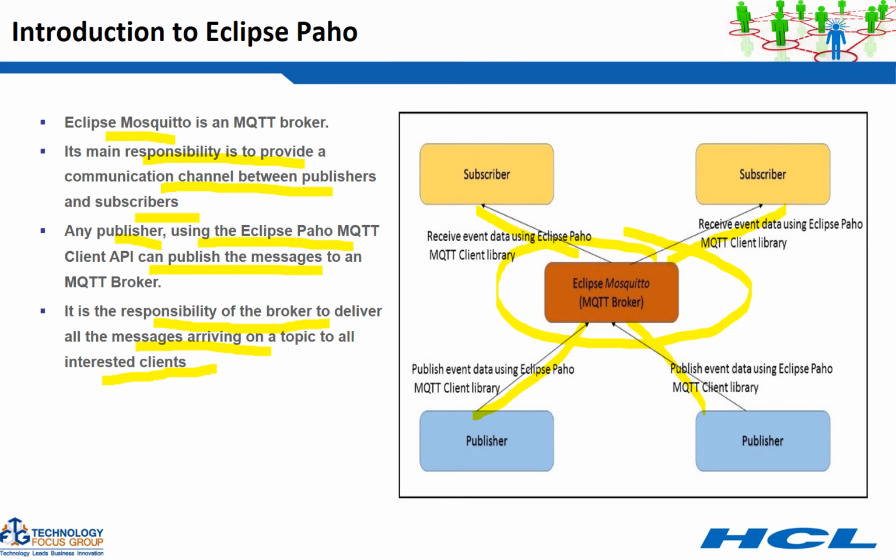So as a subscriber, I have to subscribe to the topic from where I want to receive the message. Once I have subscribed to that topic, the broker will deliver those messages which arrive on that particular topic where I have subscribed.